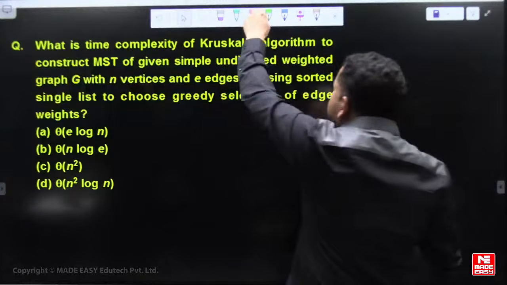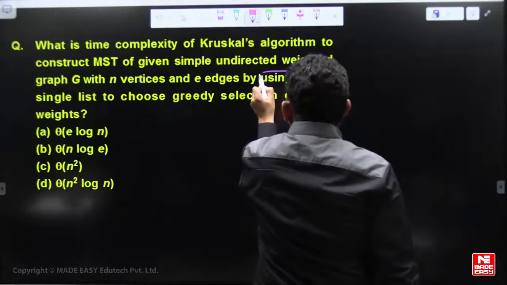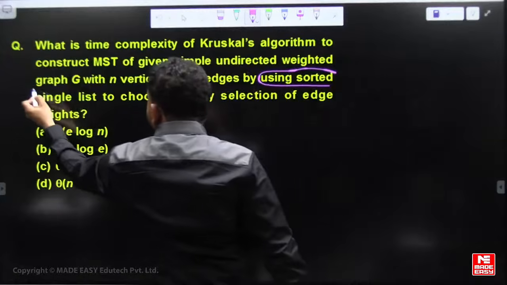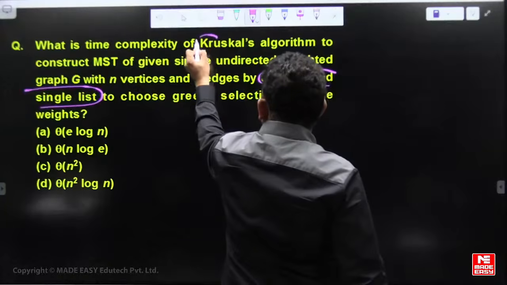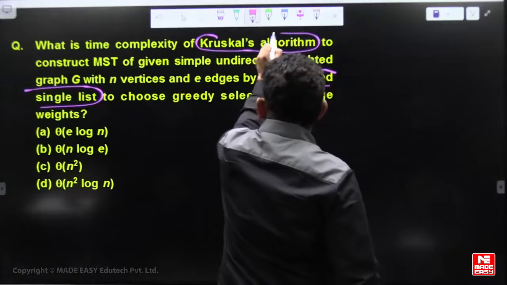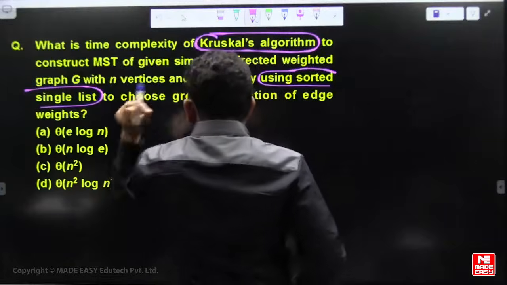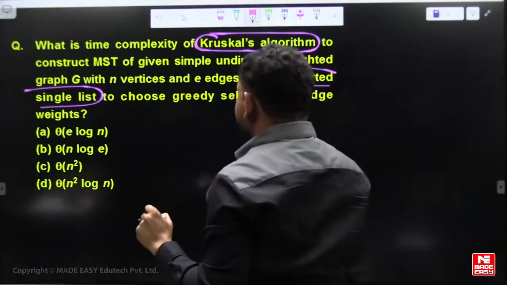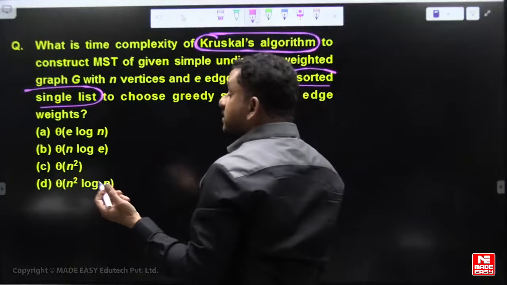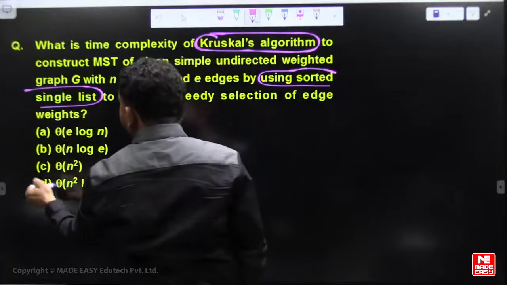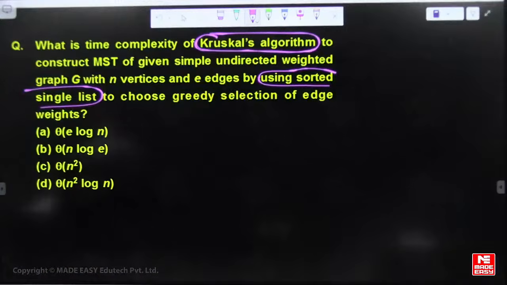The sorted single linked list is used as the data structure, instead of the binary heap, for the greedy selection of the next minimum cost edge. Then what is the time complexity of Kruskal's algorithm?